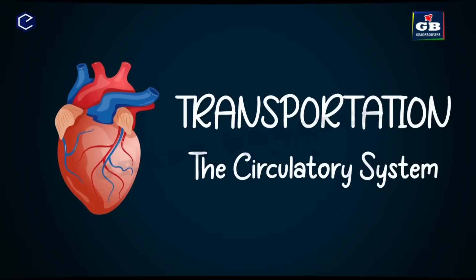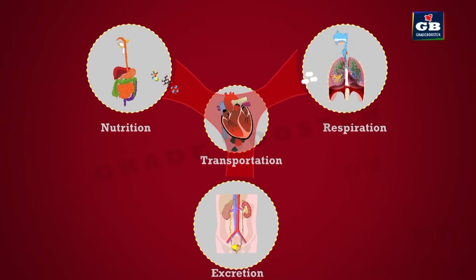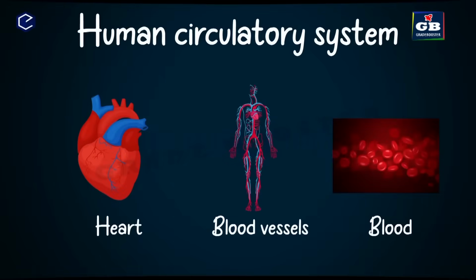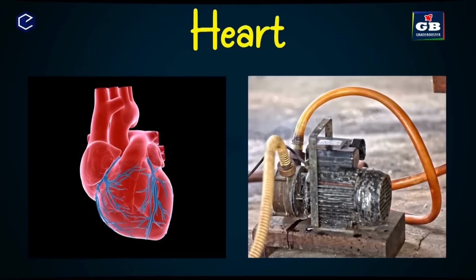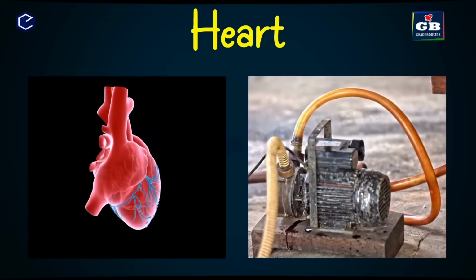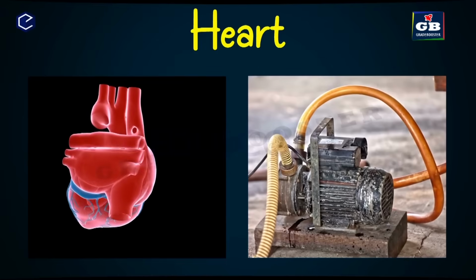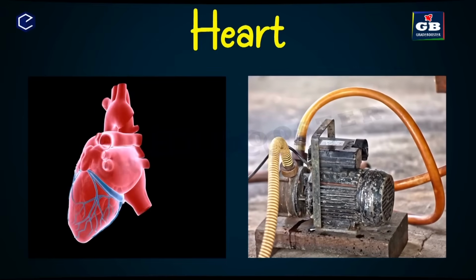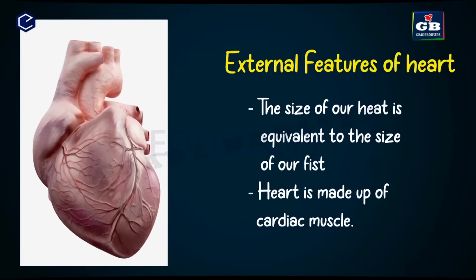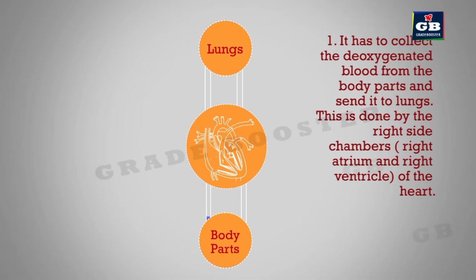Now, let us look at the human transport system. Transportation is an important life process. Materials required for nutrition, respiration, and excretion are supplied by the transport system. The heart, blood, and blood vessels are the three important parts of the human transport system. Just like how an electric motor pumps water in the pipes, the heart pumps the blood into the blood vessels. Our heart is a muscular organ. It is the size of our fist. The heart does two important jobs.